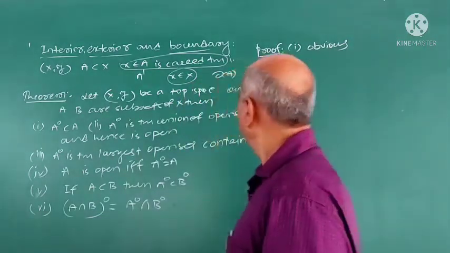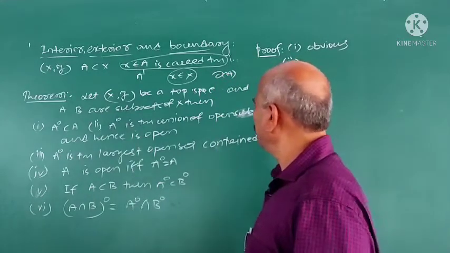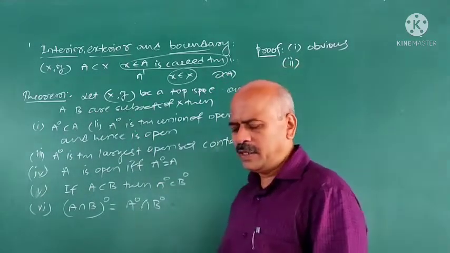Second, interior A is the union of open subsets of A, hence it is open.